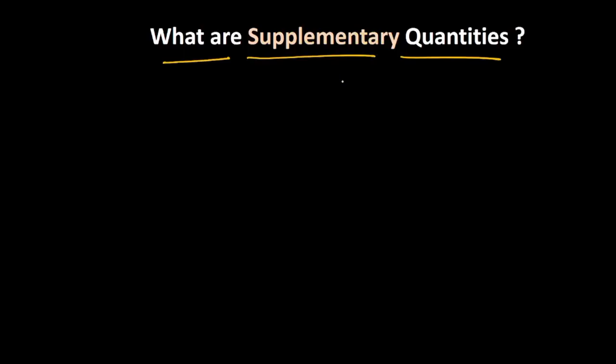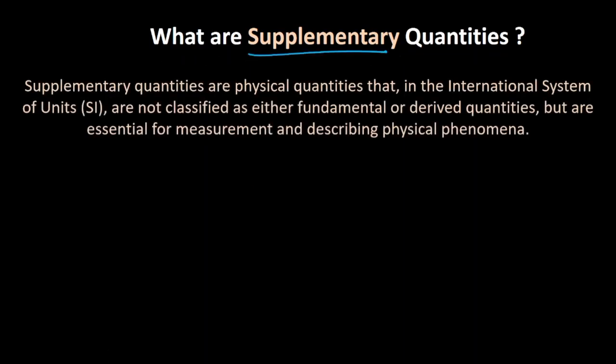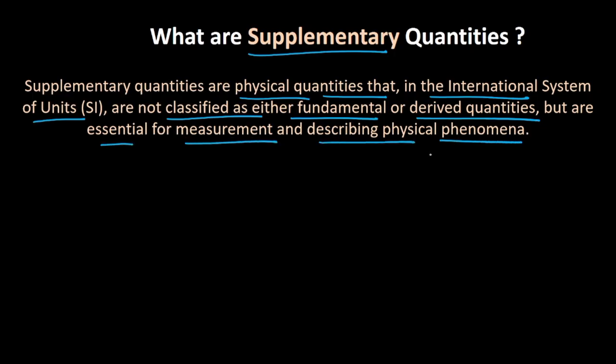Then what are supplementary physical quantities? Supplementary physical quantities would be the ones that can neither be classified as fundamental physical quantities nor be characterized as derived physical quantities. So the definition would be: supplementary quantities are the physical quantities that, in the International System of Units, that is the SI system, are not classified as either fundamental or derived physical quantities but are essential for measurement and describing physical phenomena. There are two types of supplementary physical quantities. One is called plane angle and the other is called solid angle.